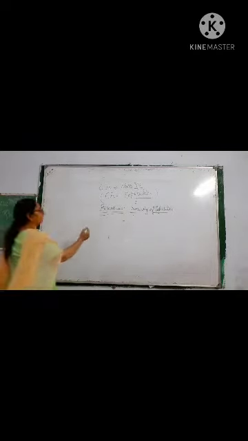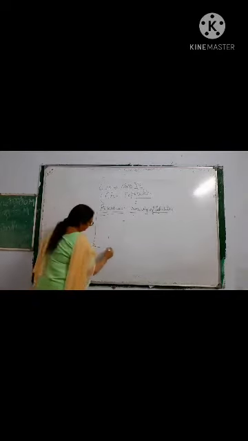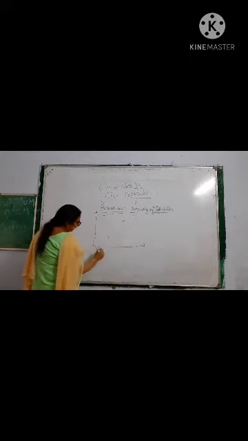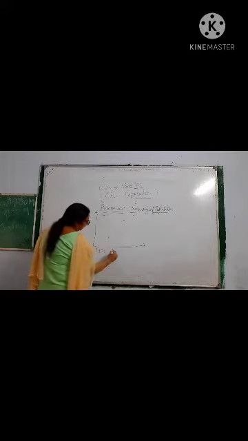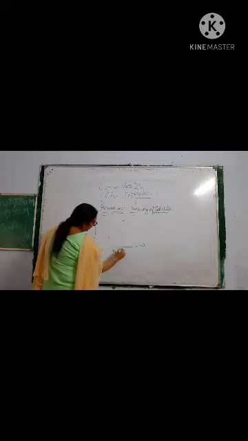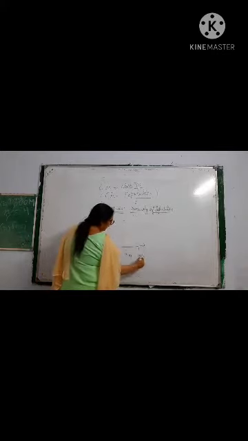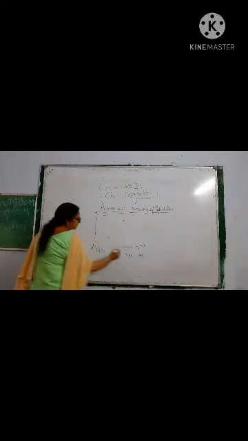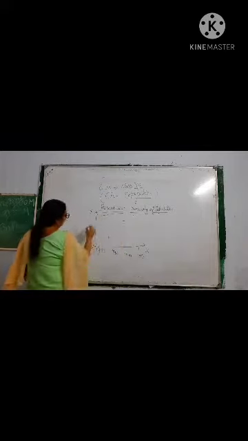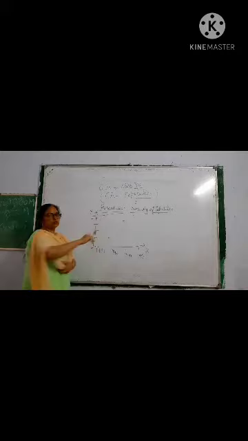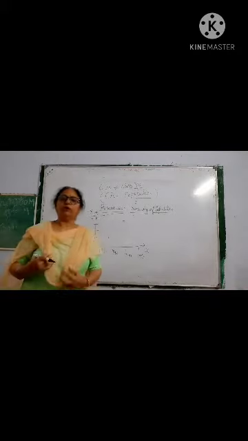If you go to the diagram, there are population census years given in your book: 1921, 1931, 1941, 1951. On the x-axis we take the years, and here we take the population data. Hopefully you have taken your books.